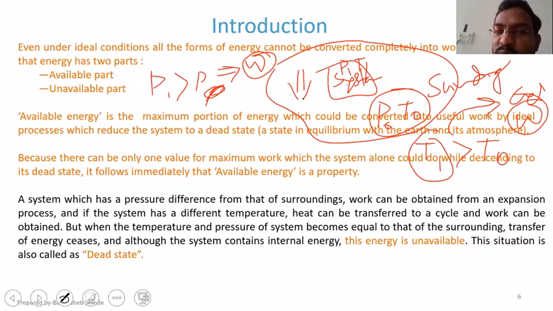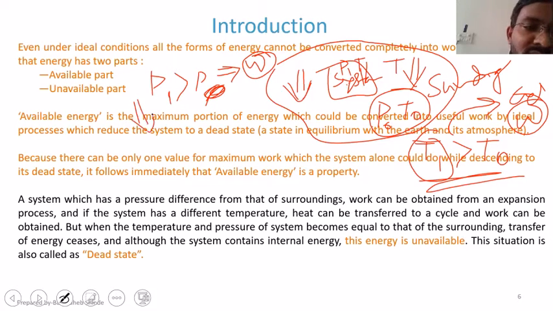If I'm using this pressure difference to produce some work output, once I have produced some work, the pressure will start decreasing. The same thing will happen with the temperature also. So till what condition can I have this work output? As long as P1 is greater than P0 and T1 is greater than T0.